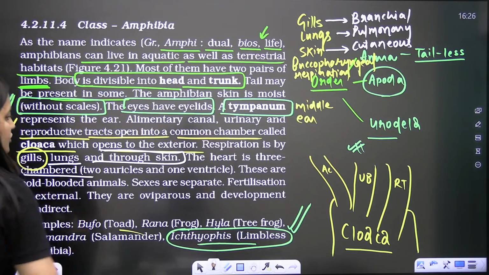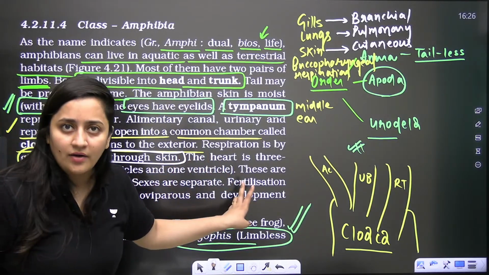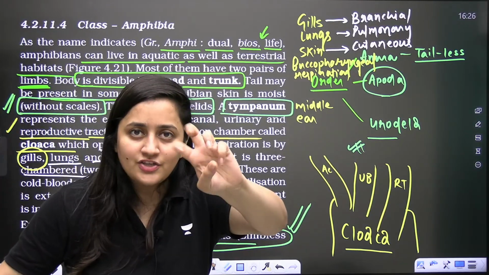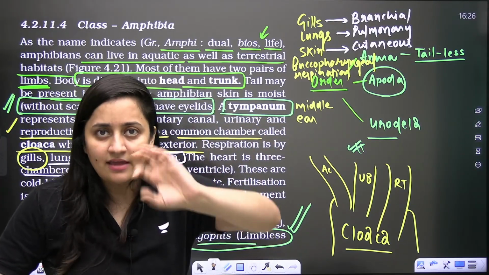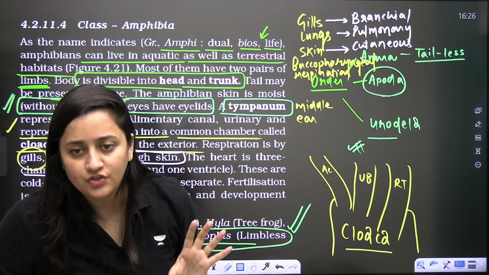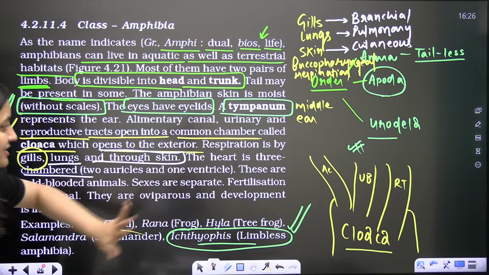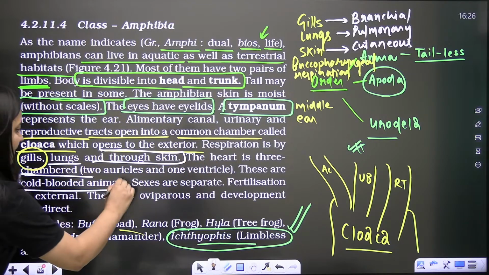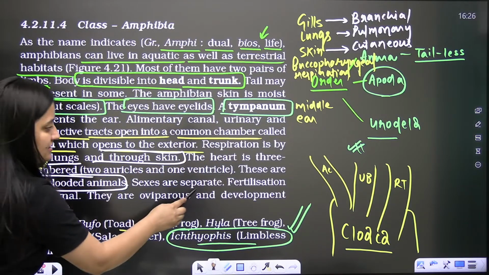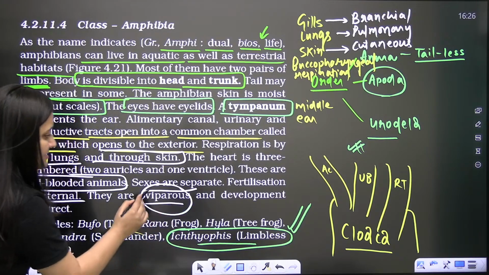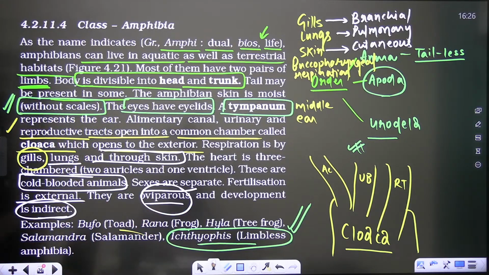So the heart is 3 chambered here, 2 auricles, 1 ventricle. Fishes have 2 chambers only. The venous heart is there, which will pump only the deoxygenated blood. A very important point. Here, the heart is 3 chambered, 1 ventricle is there. They are cold blooded, poikilotherms. Sexes are separate, dioecious, fertilization external. They will also do the spawning. They are egg laying organisms, oviparous.